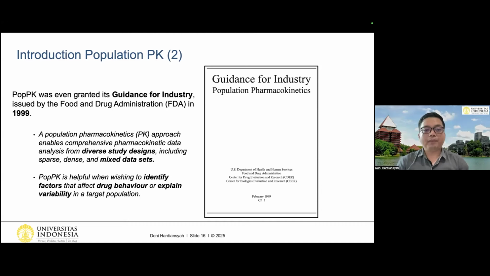Therefore, if we perform this population PK, then we can share information between the patients. And therefore, even though we have sparse data, which is a common condition in nuclear medicine, we can still have a very good and accurate estimation of the absorbed dose. So population PK is also helpful when wishing to identify factors that affect drug behavior or explain variability in a target population.